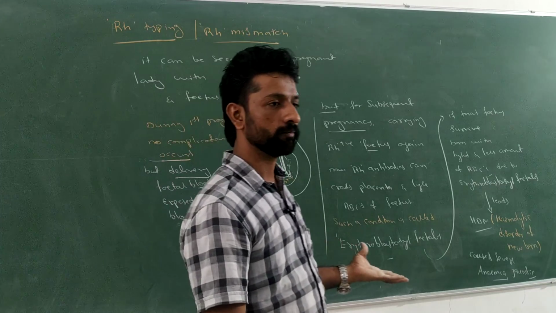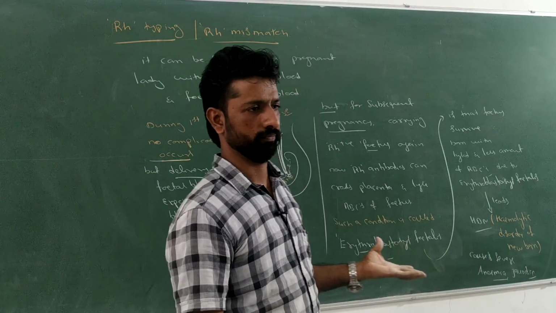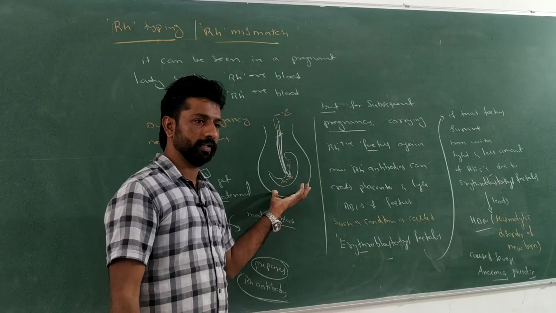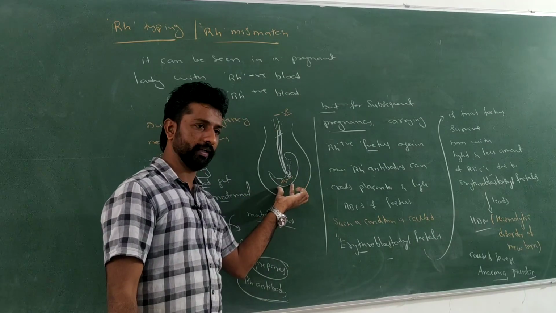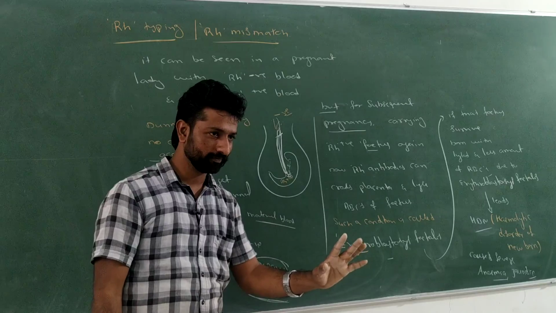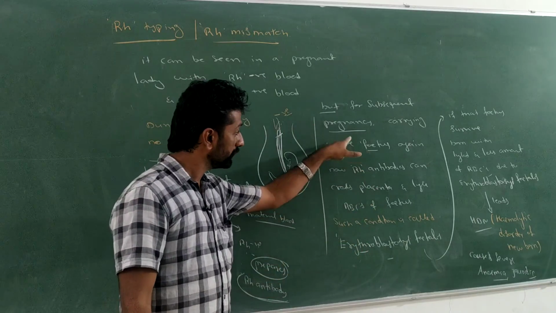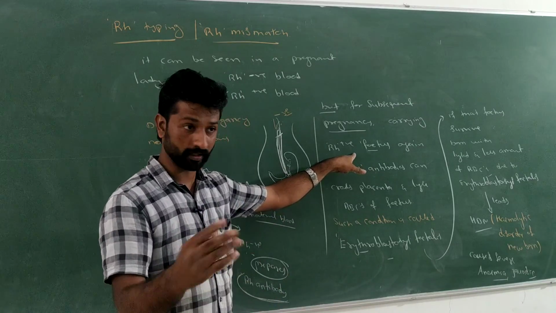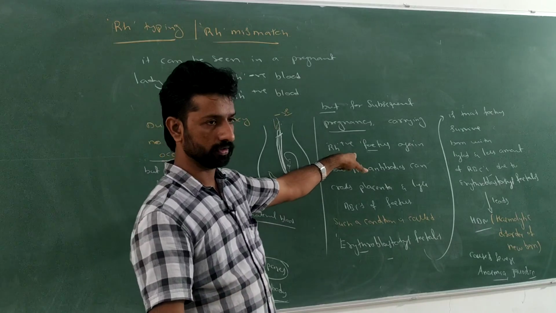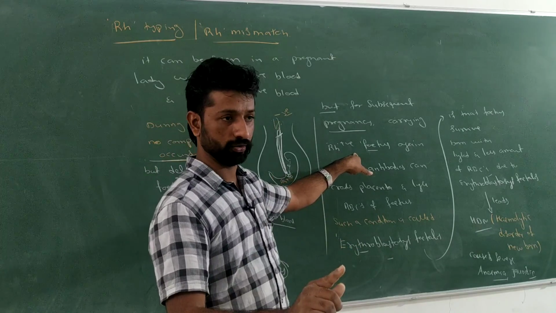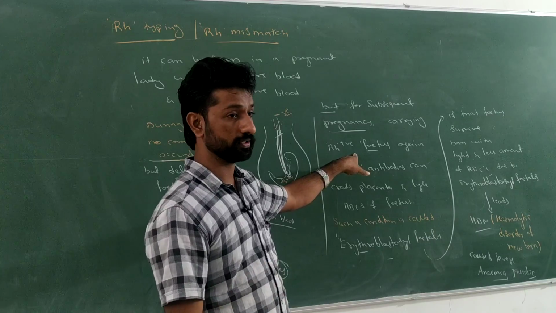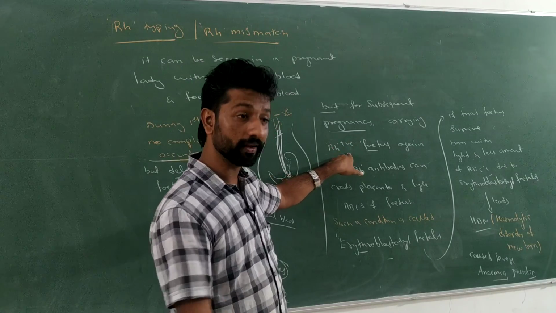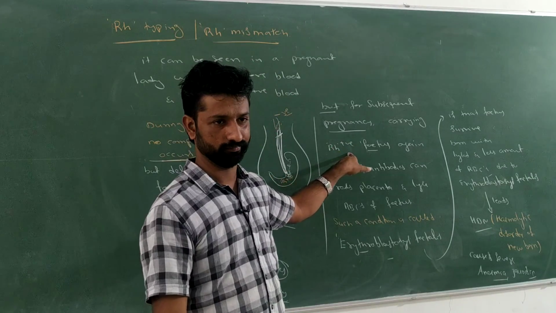In case of twins, they will be sharing the same blood, right? Monozygotic twins will be sharing the same type of blood. But whether the twins are individual fetuses, in the first pregnancy nothing will happen. In a subsequent pregnancy, if one twin is RH negative and one is RH positive, these are fraternal twins, that is, twins not from the same zygote, right? In such a case, in non-identical twins, only the one with RH positive blood will get affected, not the RH negative one.